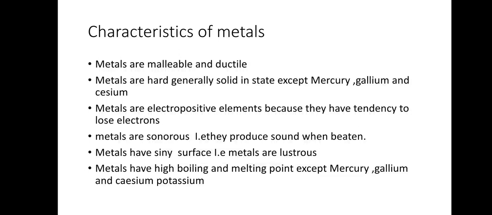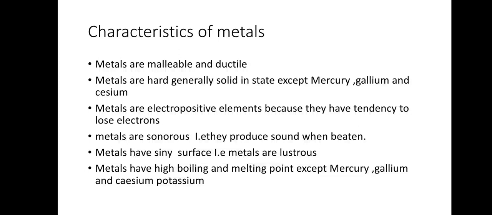But what happens with mercury? Why is it in the liquid state? Mercury has a unique electron configuration which strongly resists the removal of an electron, making it behave similarly to noble gas elements. As a result, mercury forms weak bonds and is liquid at room temperature. Now let's talk about gallium and cesium. Gallium and cesium melt at the temperature of the palm. That means if you keep it in your palm, it will melt and become liquid.